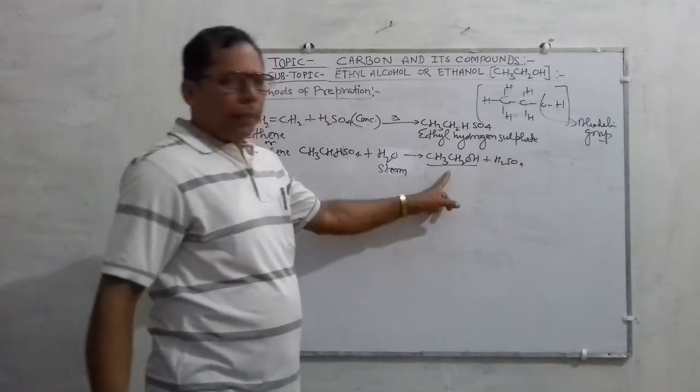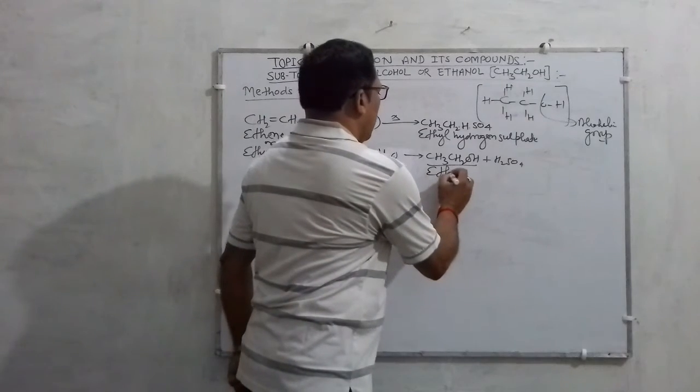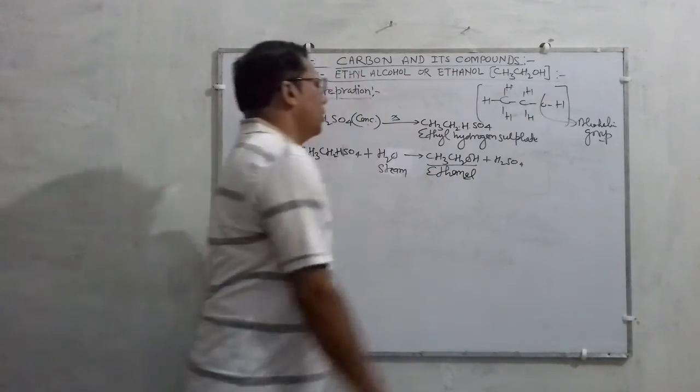So this is how we prepare it. This is called ethanol.